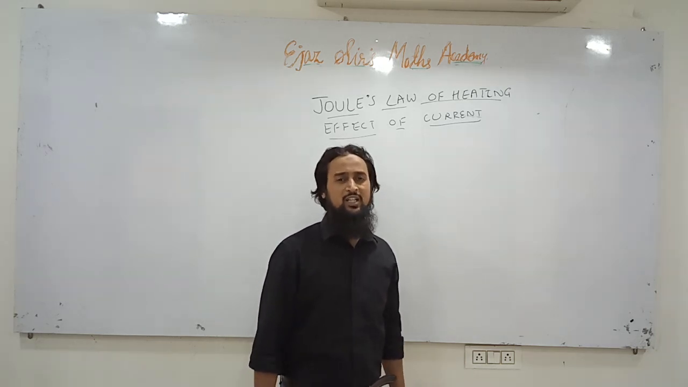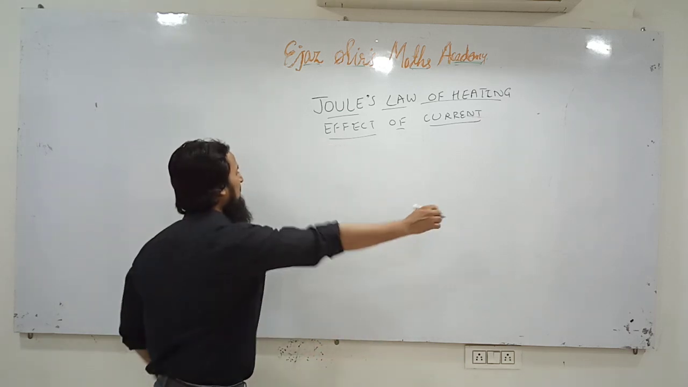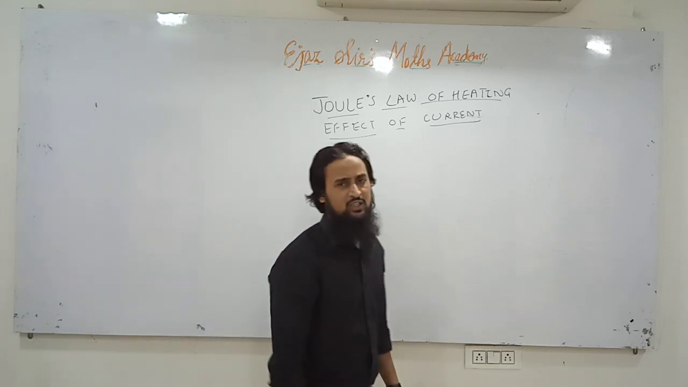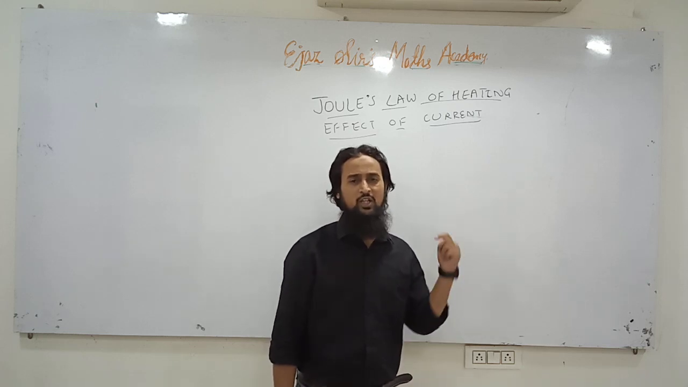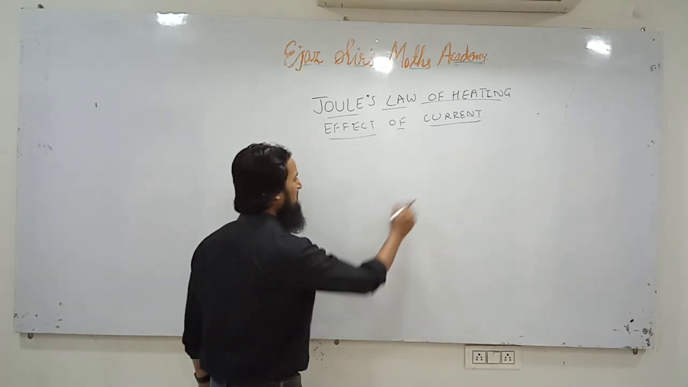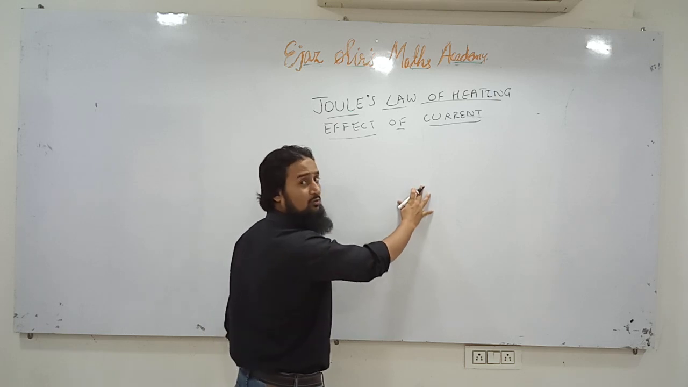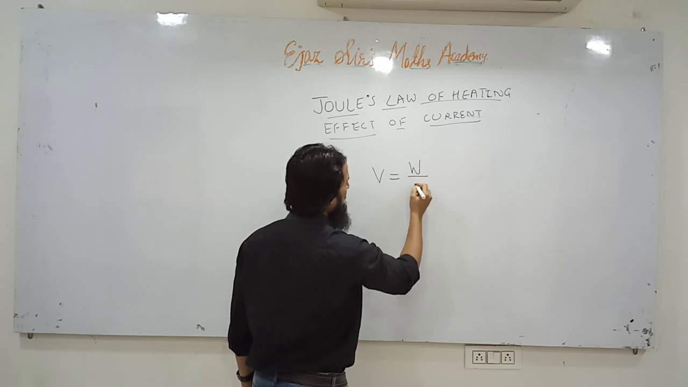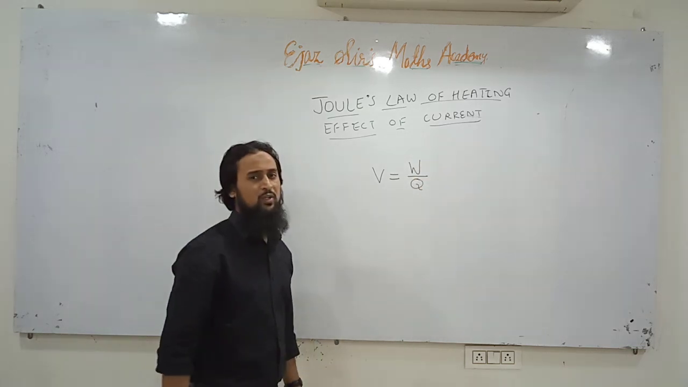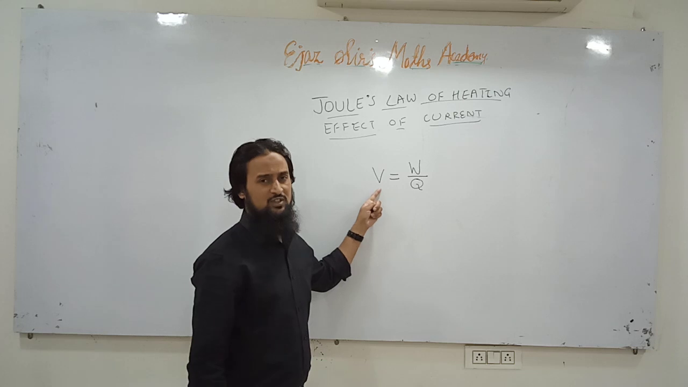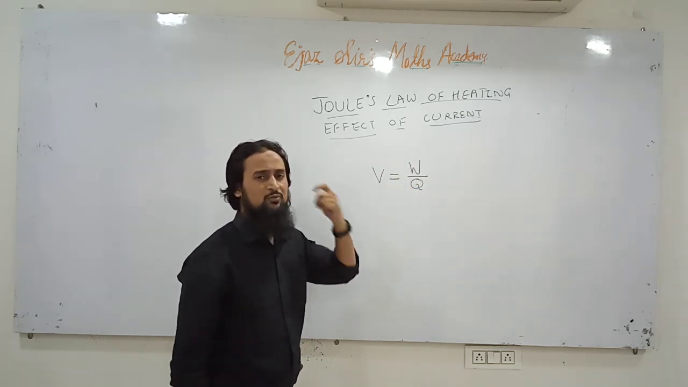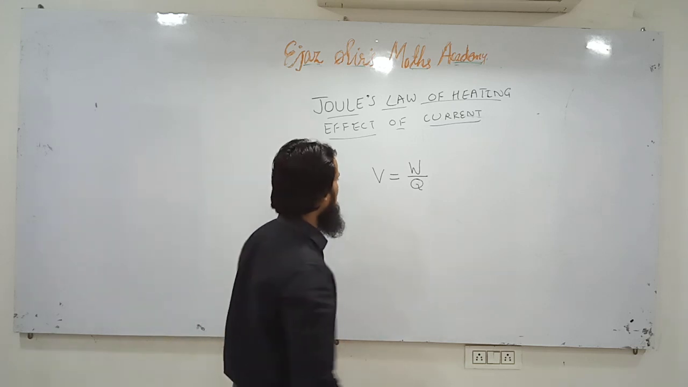Let us derive an expression for the heat produced in a conductor. We have already studied some basic concepts. I hope you know what potential difference is. Potential difference is also called voltage. Potential difference between 2 points is defined as the work done to move a unit positive charge from one point to another point.